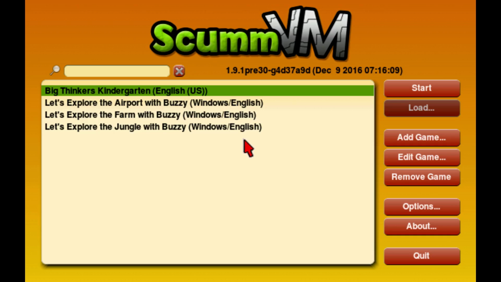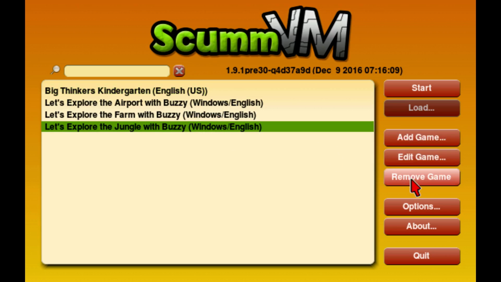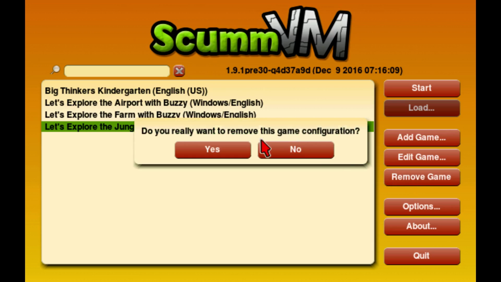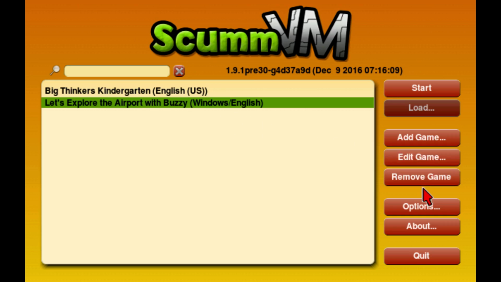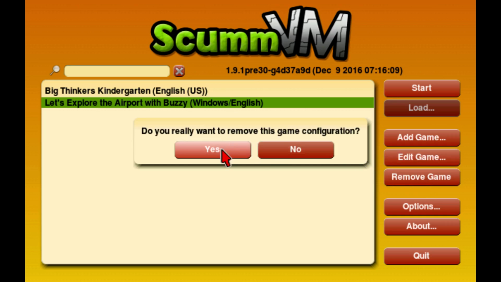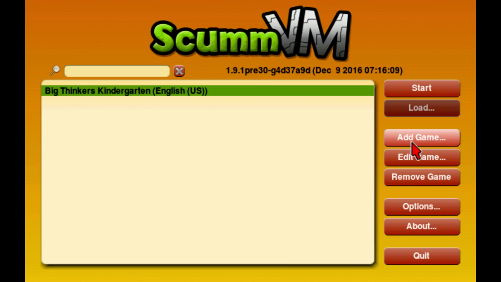I'm going to take a moment just to once again show how to get this to run, because it doesn't quite run perfectly through Steam by default. It's the same procedure, but before we do that, I'm going to go ahead and get rid of the Let's Explore game settings. I'm not deleting the actual files here. I'm simply removing the configuration to make some room.